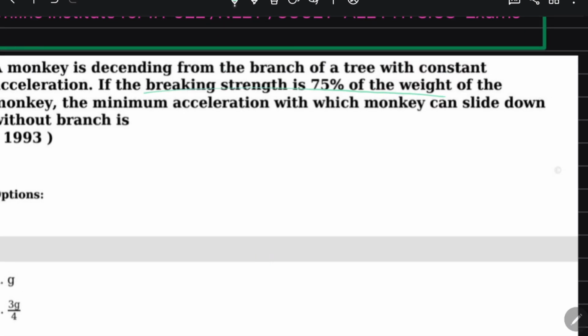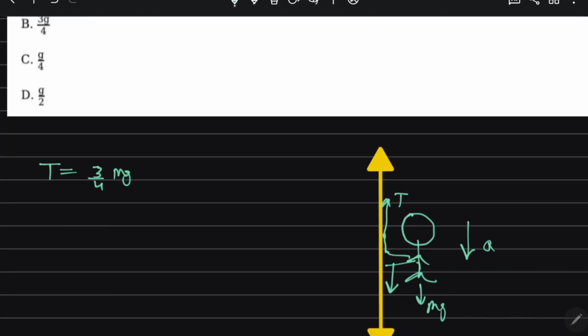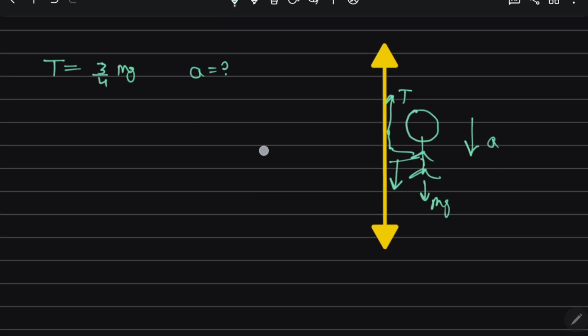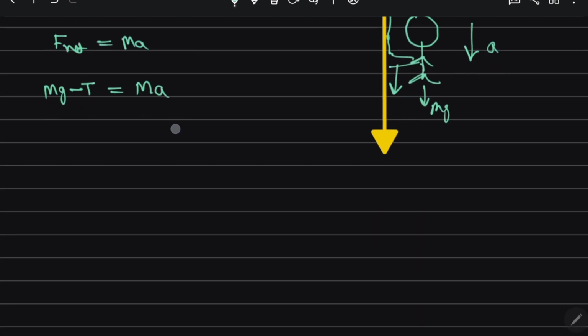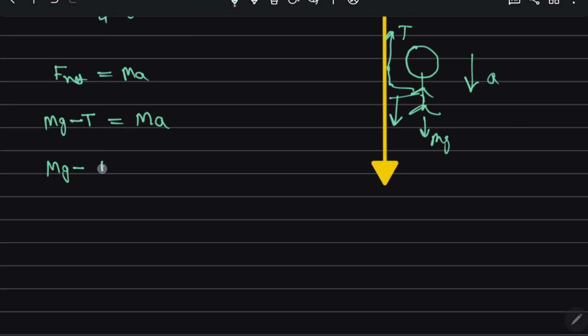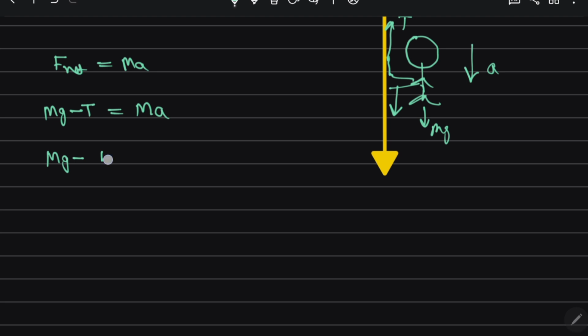right? And then the minimum acceleration with which the monkey can slide without breaking the branch, they are asking the acceleration value. So just write the equation of motion. F net is equal to mass into acceleration. They are coming downward, so mg minus T is equal to mass into acceleration, right? So mg minus 3 by 4 of mg is equal to ma.